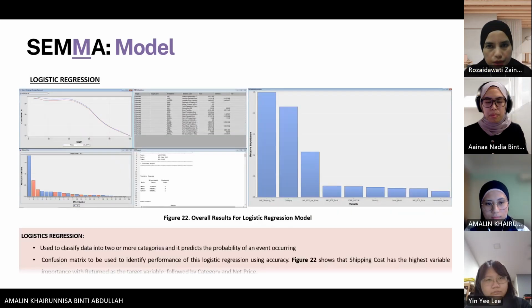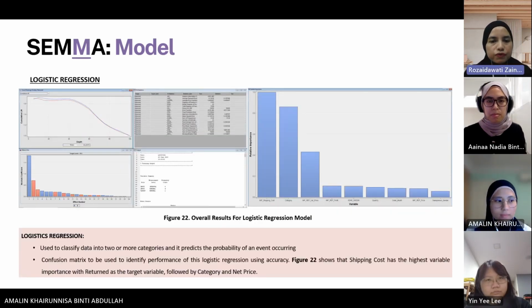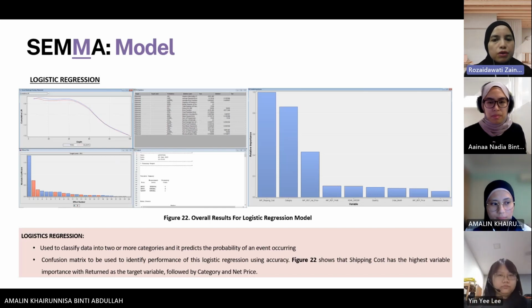Next, please. After we perform transform variable, we use logistic regression to classify data into 2 or more categories, and it predicts the probability of an event occurring. We use a confusion matrix to identify the performance of this logistic regression using accuracy. Figure 22 shows that shipping cost has the highest variable importance with return as the target variable, followed by category and net price.